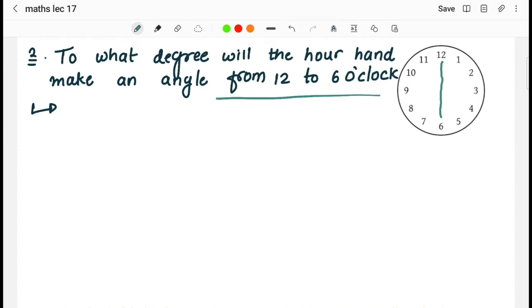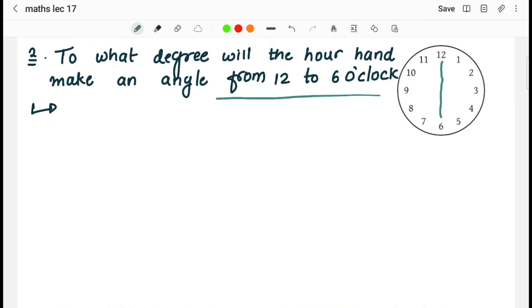To what degree will the hour hand make an angle from 12 to 6 o'clock? Basically, for example, the hour hand is at 12 o'clock. Now the hour hand has started moving from 12 to 1, 1 to 2, 2 to 3. In this way, when the hour hand moves to 6 o'clock, what degree has it covered? That is the question asked to us over here.